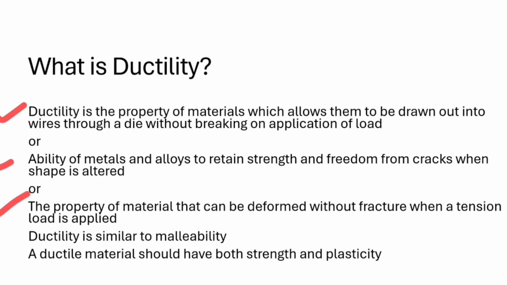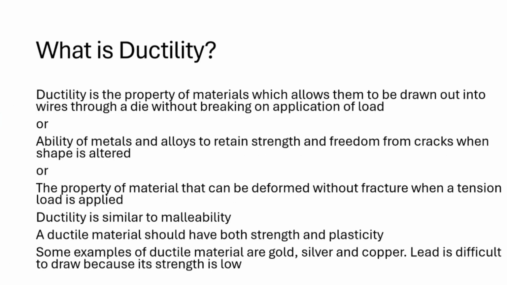So if we apply a particular load on a material and the material gets deformed without fracture, then that property is also called ductility. Ductility is similar to malleability. Another important point about a ductile material is that it should have both strength and plasticity. Some examples of ductile material are gold, silver, copper. Lead is difficult to draw because its strength is low. So these are some examples of ductile materials.